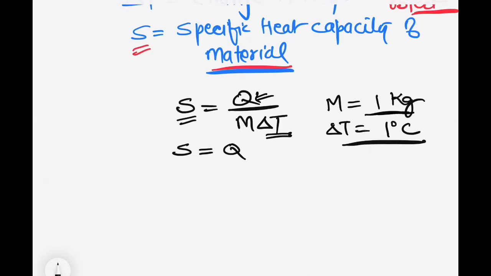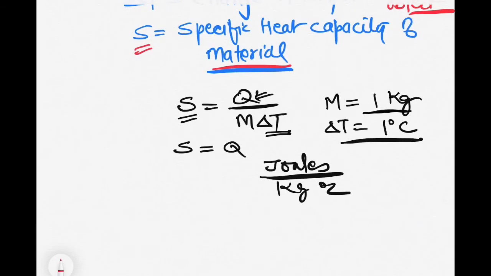So a specific heat capacity of a material is nothing but the heat energy required to raise the temperature by 1 degree centigrade for 1 kilogram mass of that object, right? And it is measured in joules per kilogram per degree centigrade. That is the unit of measure of a specific heat capacity. So we have defined the specific heat capacity of a material. Now we'll move to the heat capacity of an object.